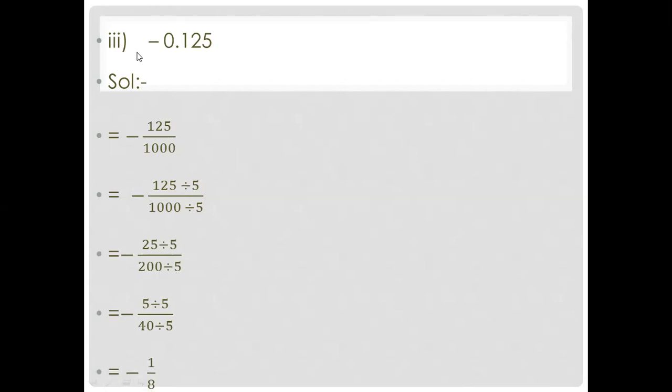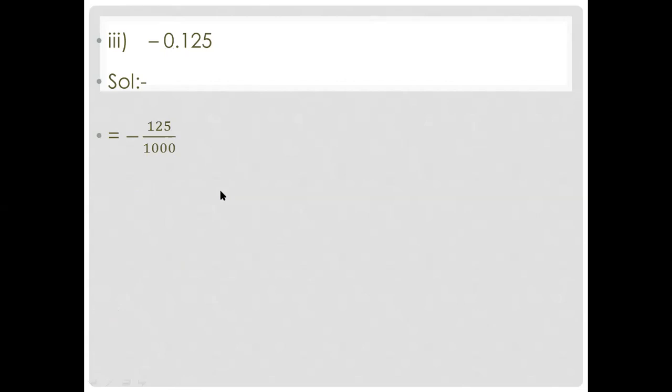Again, look, minus 0.125 is given. The negative sign you put as it is. For point, you have 1, after point 1, 2, 3, 3 digits, so 3 zeros. And you will check on which table both are divisible. Look, at the end you have 5, and here at the end 0. So if the end is 5 or 0, it means it's divisible by 5. So both are divisible by 5. So divide by 5. When you divide 125 by 5, you will get 25.